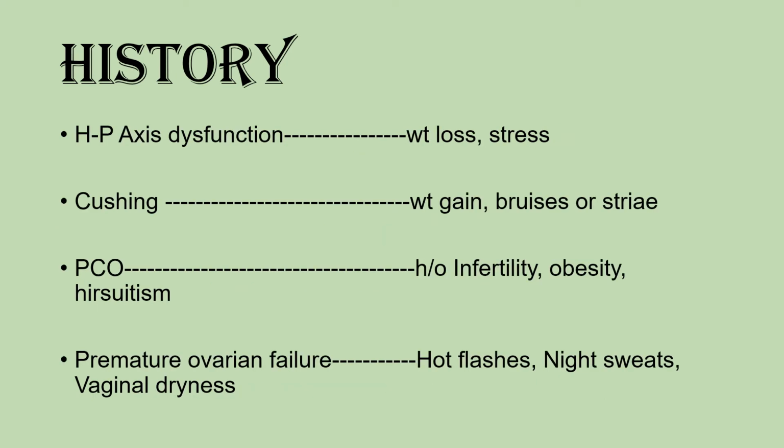For HP-axis dysfunction, the weight loss and stress history is important. To rule out Cushing, we'll ask for the weight gain, bruises or stria. For PCO, we'll ask for the history of infertility, obesity, and hirsutism. For premature ovarian failure, hot flashes, night sweat, and vaginal dryness.